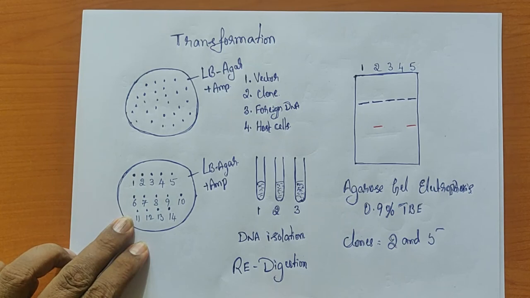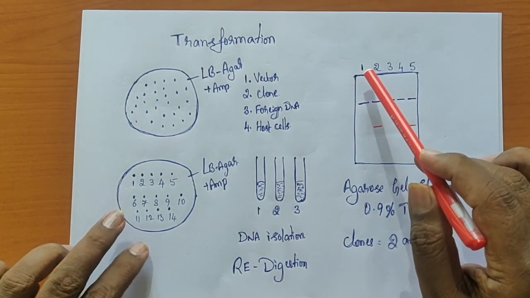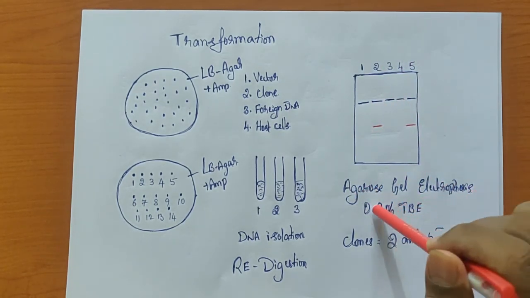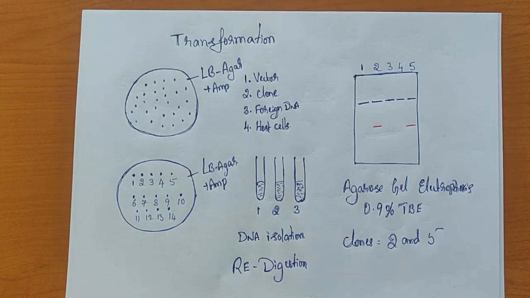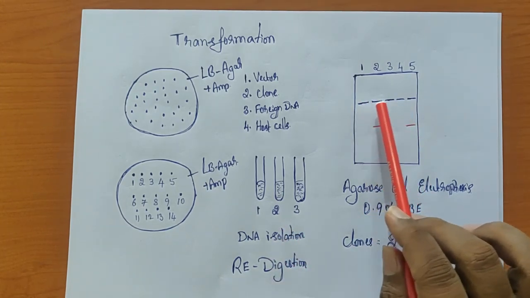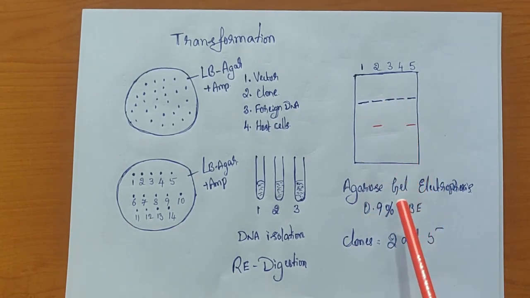After the digestion, we allow them to run on agarose gel electrophoresis. Usually the gel contains 0.9% agarose in Tris-borate EDTA buffer. We isolate the plasmid DNA, then subject it to restriction enzyme digestion. Normally the enzyme used to linearize the vector DNA is used for the digestion, and the digested products are run on agarose gel electrophoresis. Here the DNAs are separated based on size.